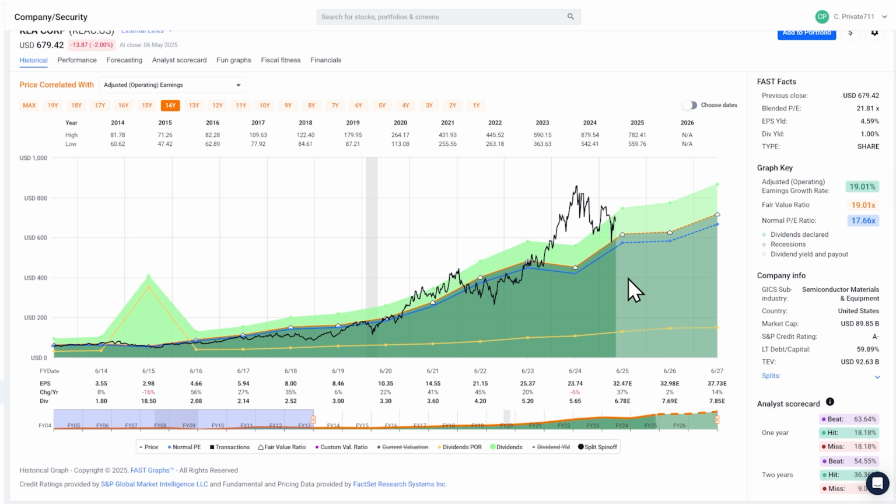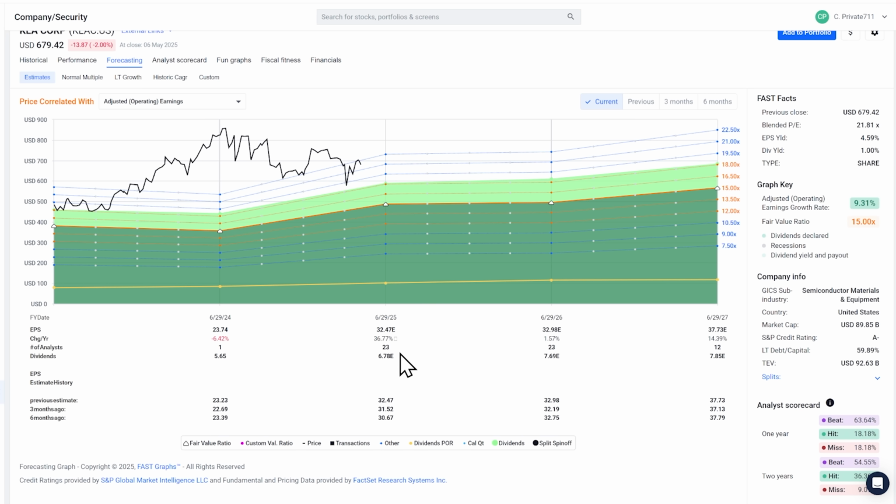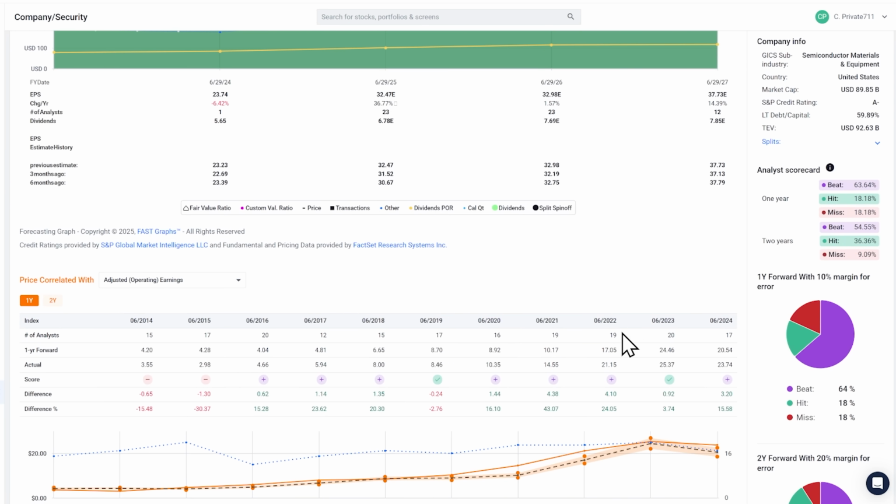So I would consider it a little overvalued, especially considering we don't expect much in the way of growth coming up next year. The analysts don't. So let's go ahead and look at what the analysts are forecasting. There are 23 analysts. They are forecasting $32.47 for this fiscal year, which ends in June, so just a few months. And then they're only forecasting less than 2% for 2026, but then followed by 14%. So these coming years are a little bit problematic.